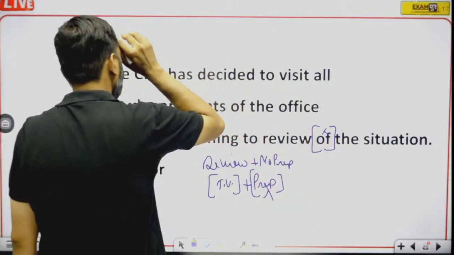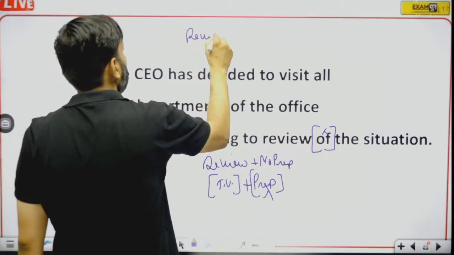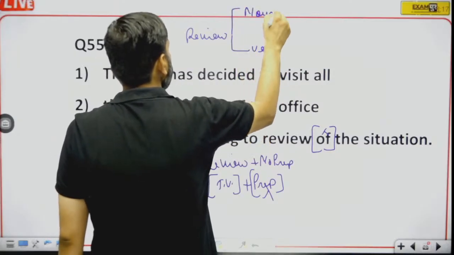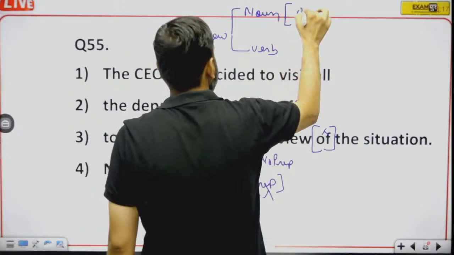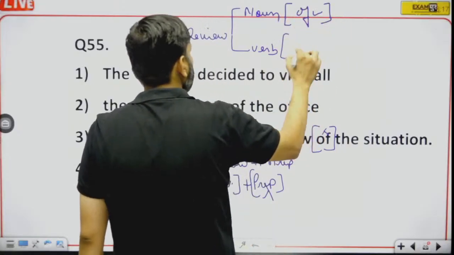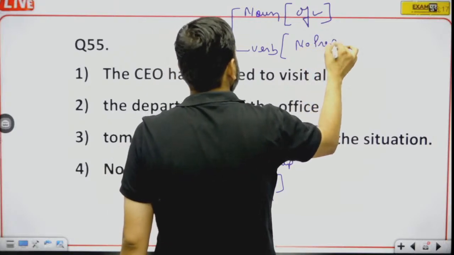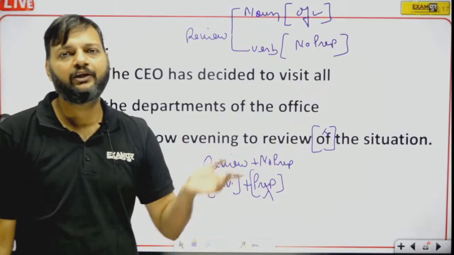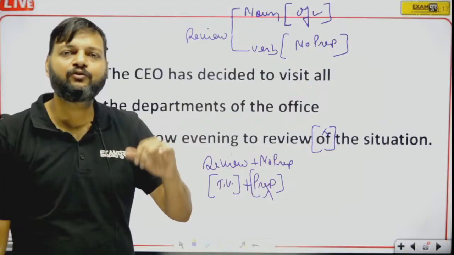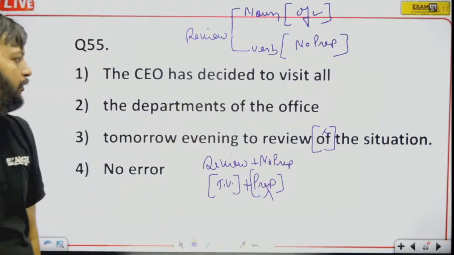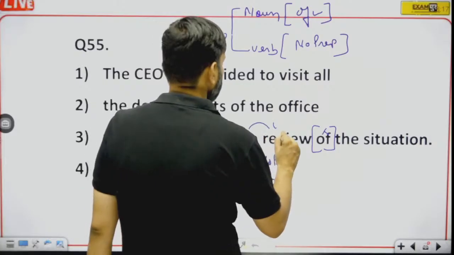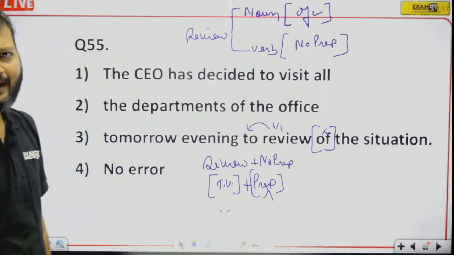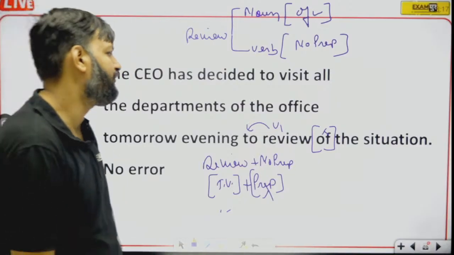One thing you should know, that review is both verb and noun. If review is a noun, it is followed by of. But if review is a verb, it is not followed by any preposition. So both the conditions are there. Here 2 is followed by V1. It means here review is a verb, and if review is a verb, it should not be followed by any preposition. That's why we need to remove of.